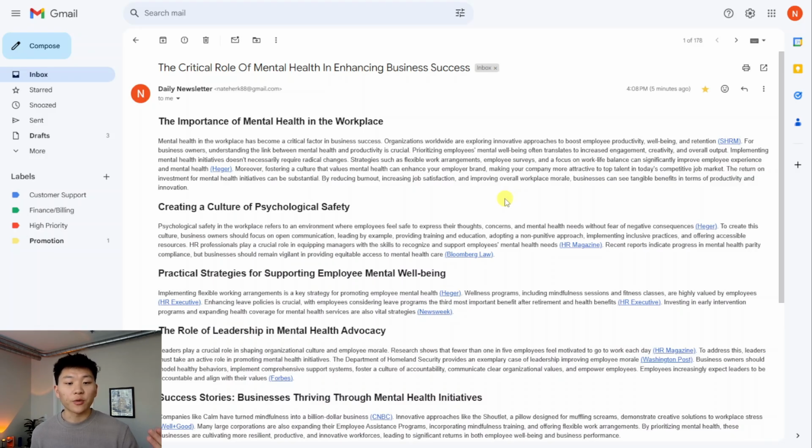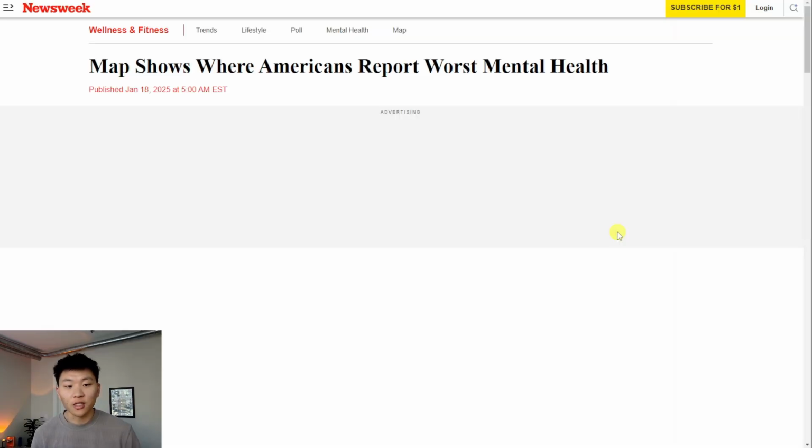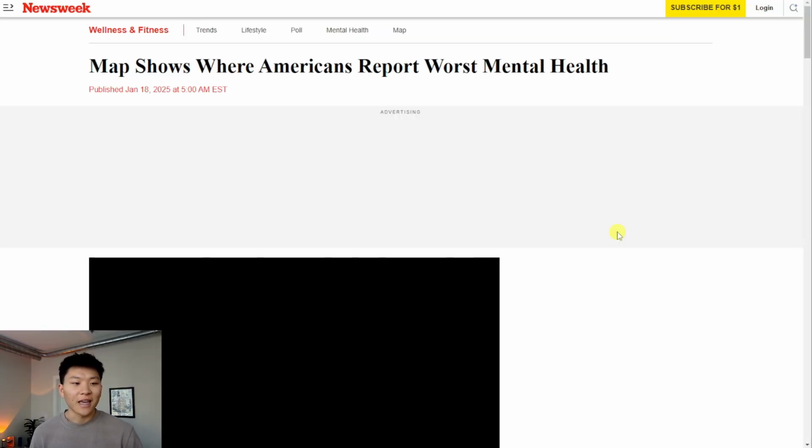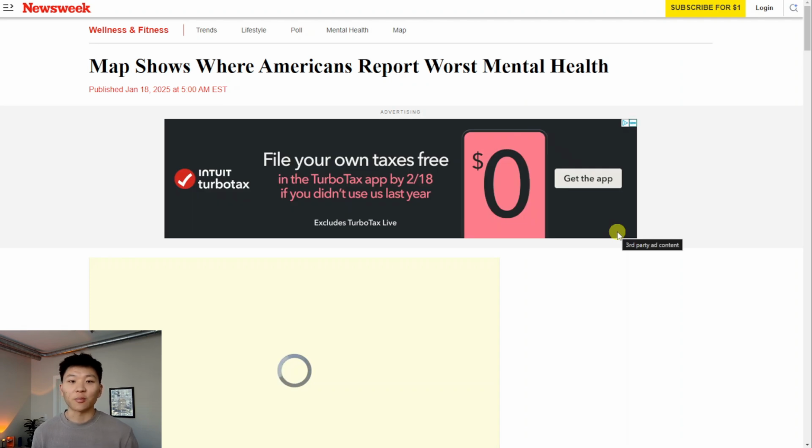But anyways, if we were to read through all of this, we'd see that it's really tailored towards business owners. That way they could sort of scan each of these headers, and if they wanted more information, they would be able to click into one of the sources that we have right there. Super, super easy. And yeah, super helpful if you want to just be able to send out some quick stuff maybe to your employees or to your team.